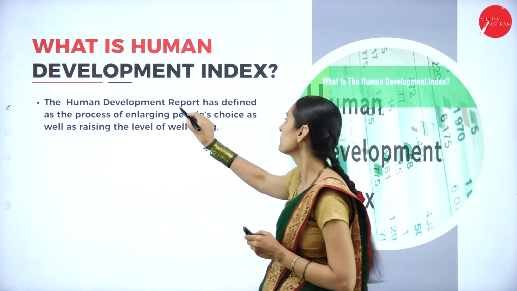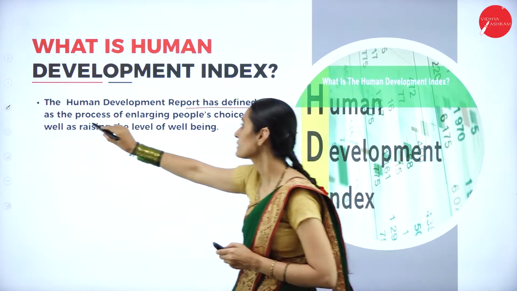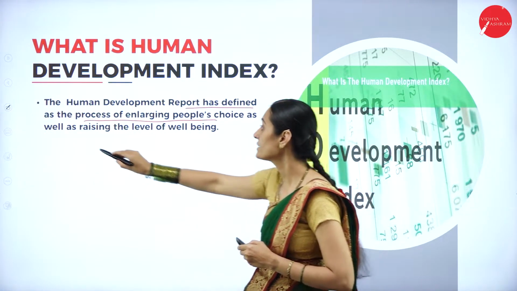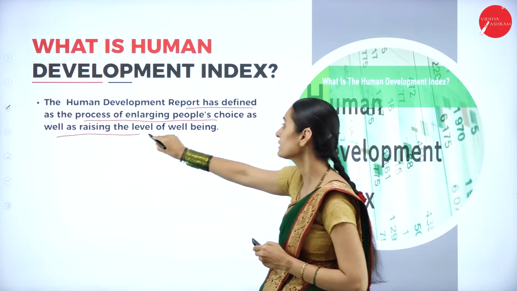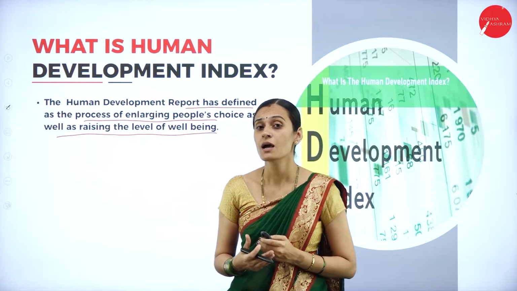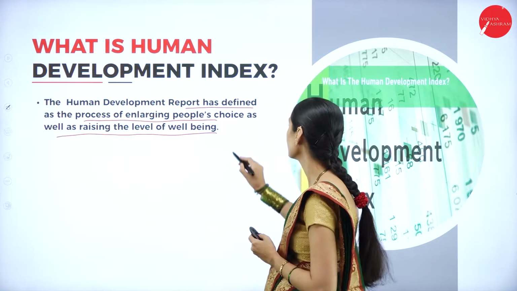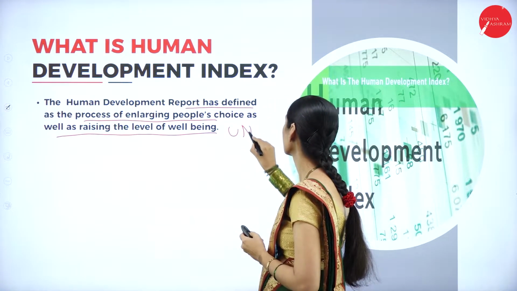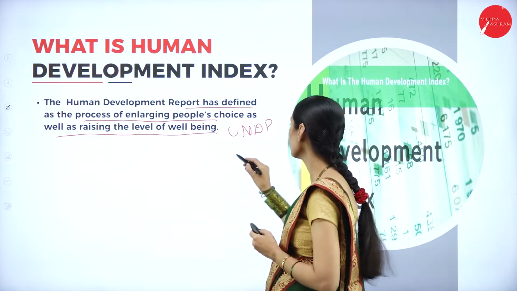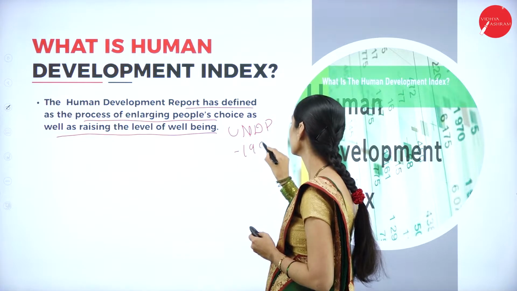So this report has defined development as the process of enlarging the people's choice and also raising the level of well-being. This index was prepared by UNDP, the United Nations Development Program, in 1990.